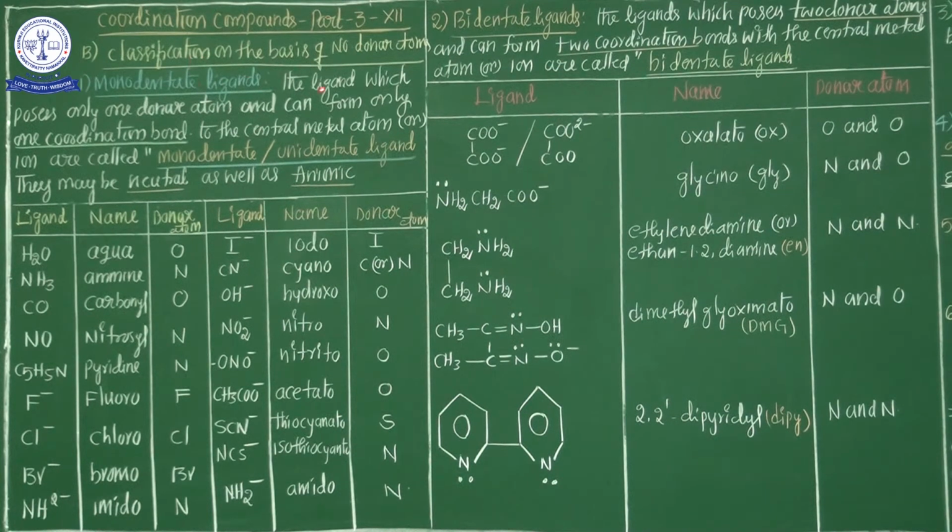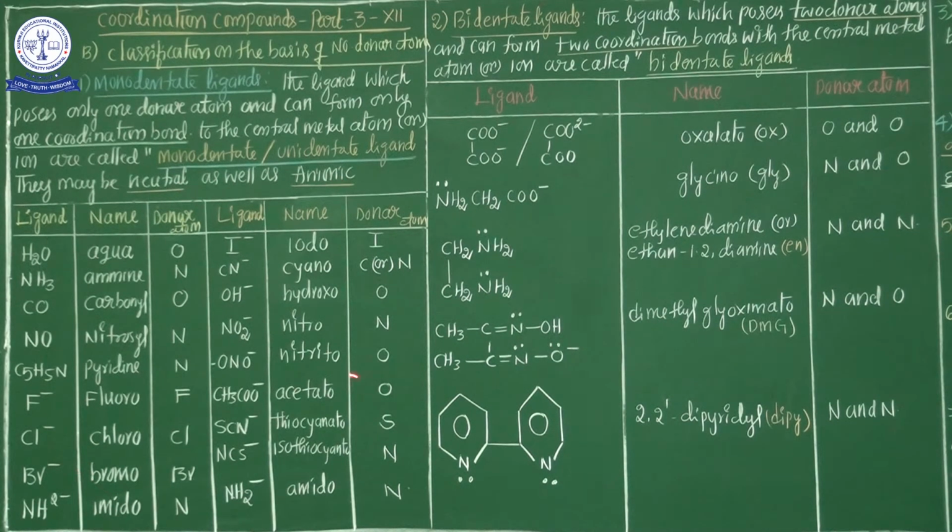See once again, the definition: the ligand which possesses only one donor atom and can form only one coordination bond to the central metal atom or ion is called a monodentate or unidentate ligand. And finally, monodentate ligands may be neutral or anionic.